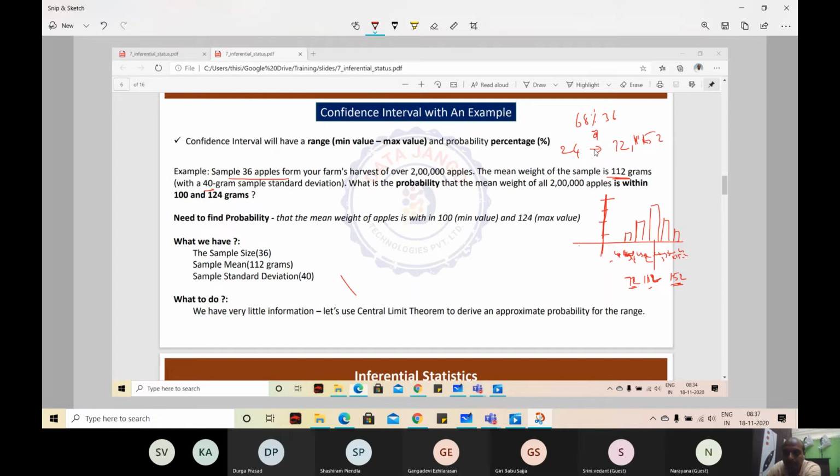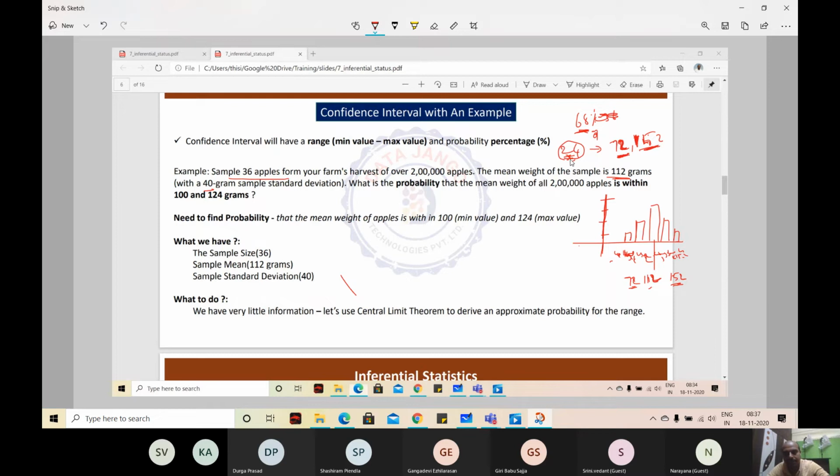So I can say I am 68% confident that 24 apples are going to be within 72 and 152. 68% of the apples are going to be within this range, which can be said as 24 apples within this range.